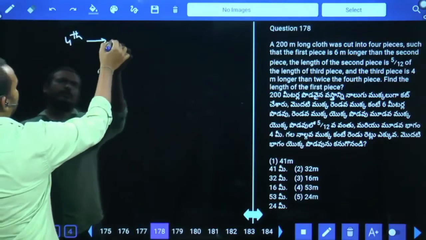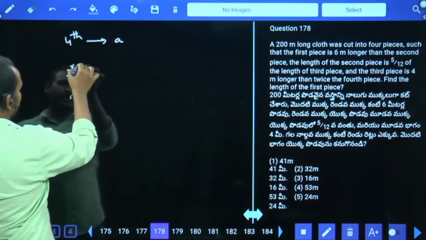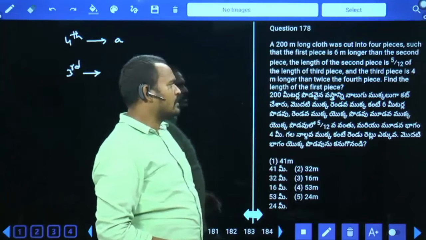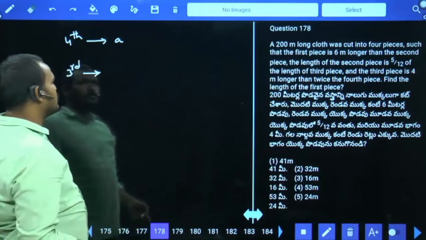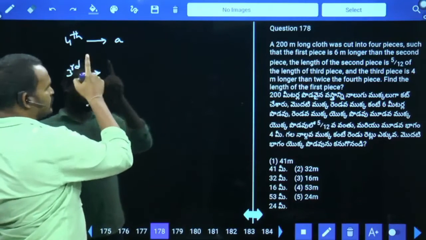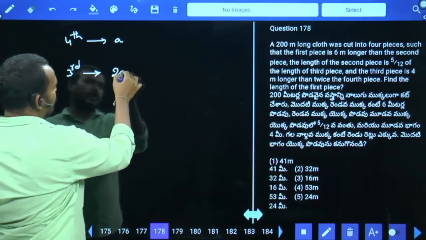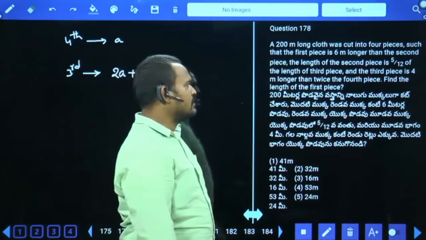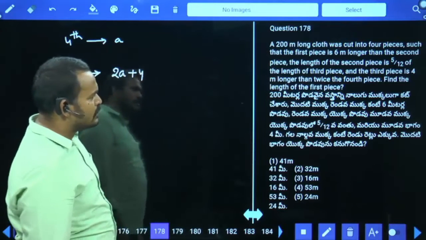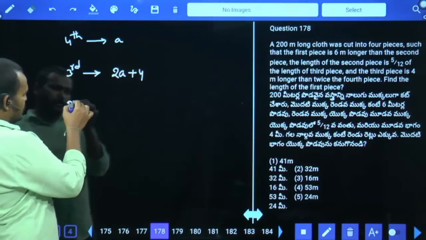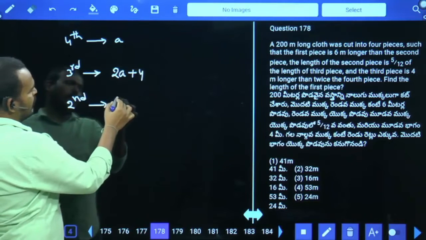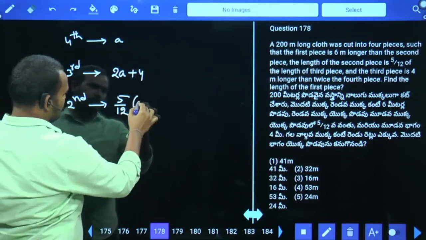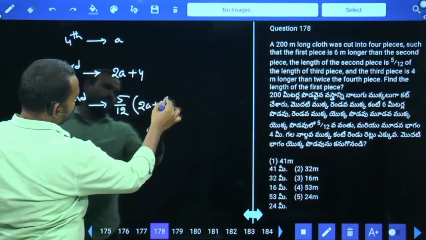Directly we take the fourth piece. Suppose the fourth piece is A. The third piece is 4 meters longer than twice the fourth piece, so 2A plus 4. The second piece is 5 by 12 of the length of the third piece, and the third piece length is 2A plus 4.